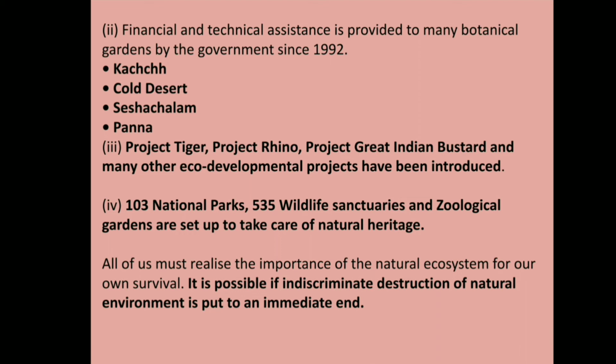Project Tiger, Project Rhino, Project Great Indian Bustard, and many other eco-developmental projects have been introduced by the government. 103 national parks, 535 wildlife sanctuaries, and zoological gardens are set up to take care of natural heritage.